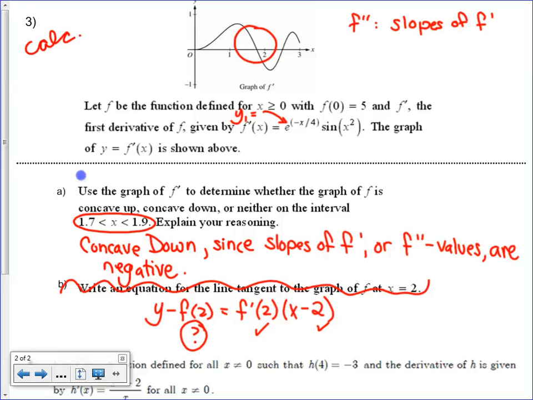Could have said it a couple different ways. I kind of put in both. You could say f double prime is negative. Just say it, and they'll be like, good job, you saw that the slopes are. You don't have to write it. Just say f double prime is negative, or the slopes of f prime are negative, or f prime is decreasing. All of that means the same thing. Nick, go ahead.